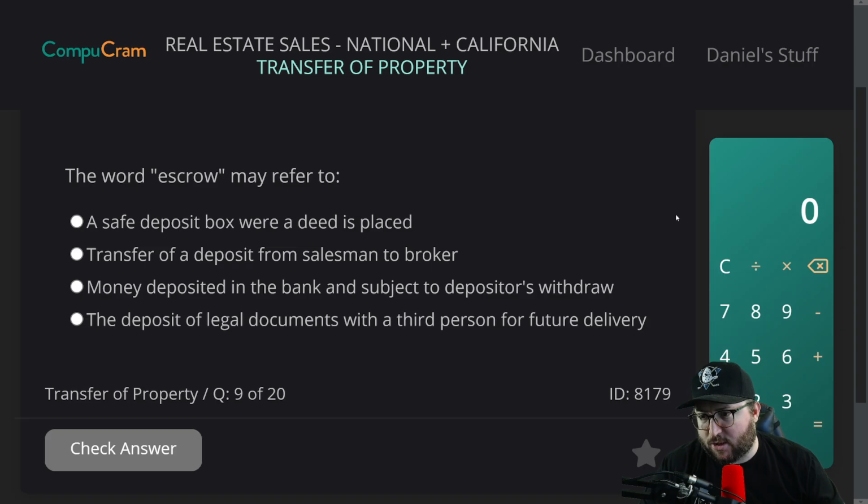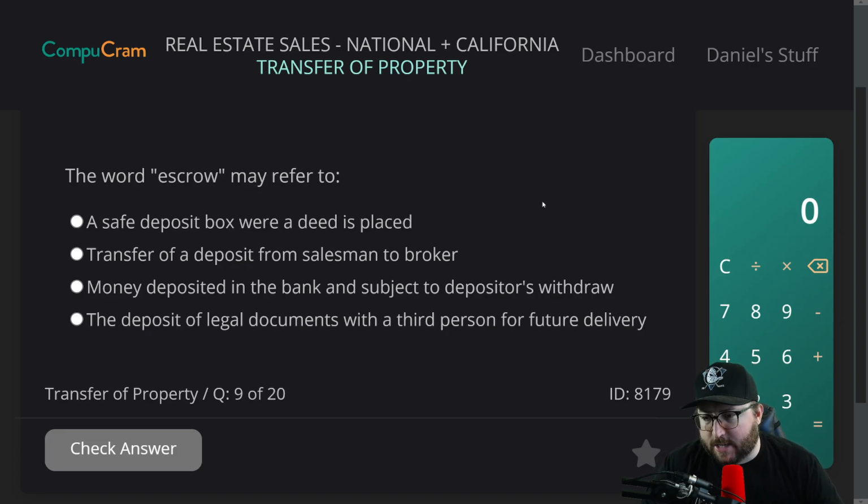Okay, question 9. The word escrow may refer to A, a safe deposit box where a deed is placed. B, a transfer of a deposit from a salesman to a broker. C, money deposited in the bank and subject to depositors' withdrawal. D, the deposit of legal documents with a third person for future delivery.